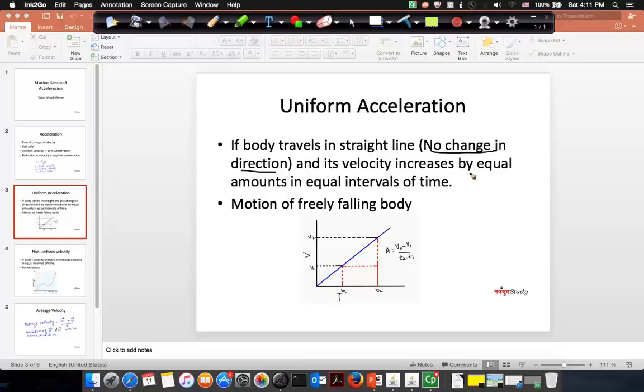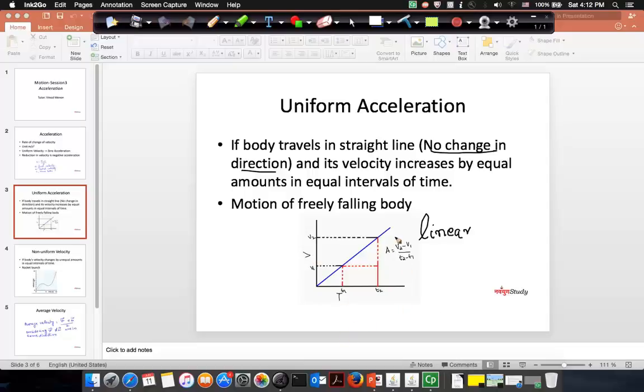So here we are saying that a body is moving in a specific direction and its velocity is increasing by equal amounts in equal intervals of time. And if you look at a velocity time graph of a uniformly accelerated body, it's going to look like this. So here you can see the relationship between velocity and time is linear. It's a linear relationship between velocity and time.